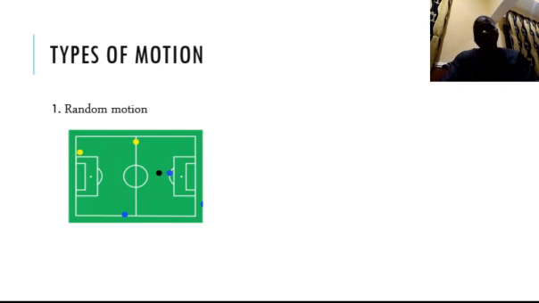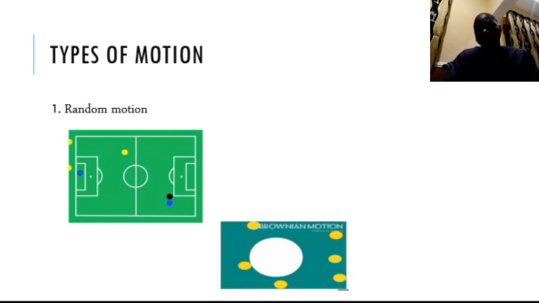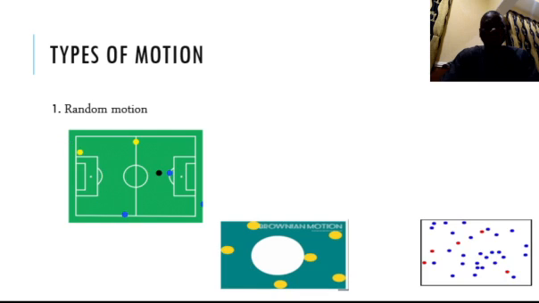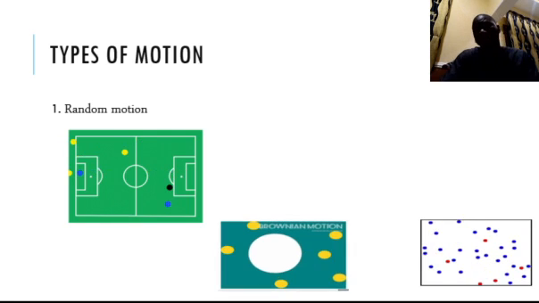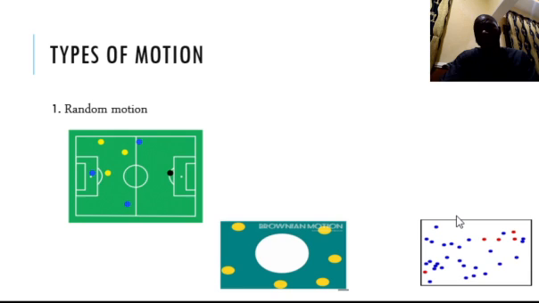And number one example here is movement of football players on the pitch. The movement of the ball itself is a random motion because there is no specific direction for the motion of both ball and players. Now another example is Brownian motion, and another one is motion of boiling water. When water is boiling, you have something like this. So it's also classified under random motion.